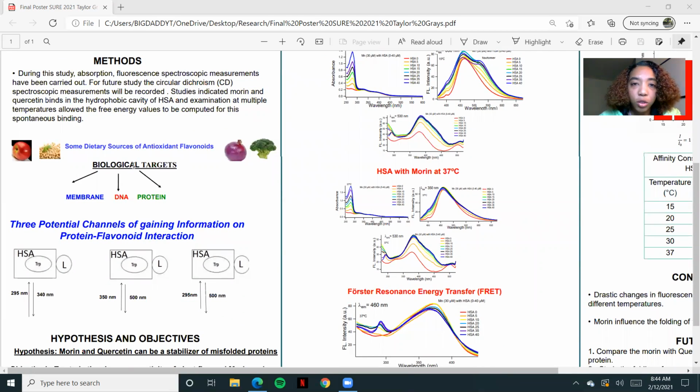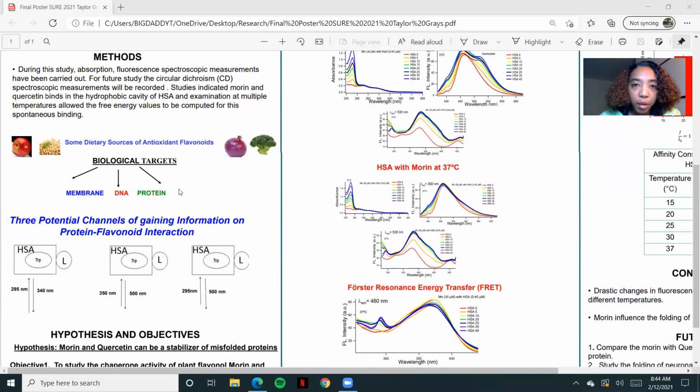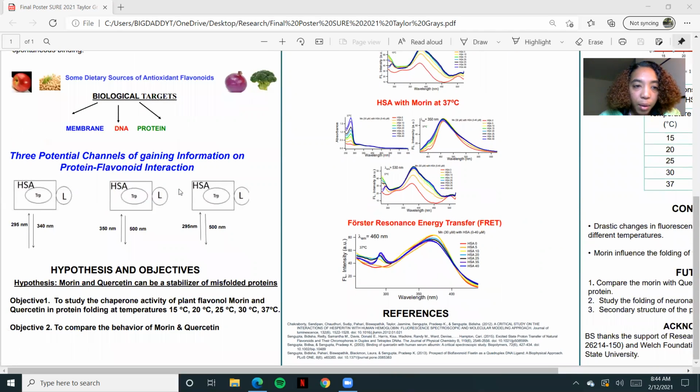The main biological target that I really wanted to look at was the protein, and I am using my HSA, my human serum albumin. My three potential channels of gaining information, as you can tell, in this first one, all the way over here to the left, is the excitation and the fluorescence of the tryptophan. And then all the way over here in the middle, you have the excitation and the fluorescence of the ligand. And the ligand in our study is the morin.